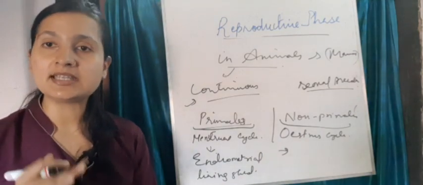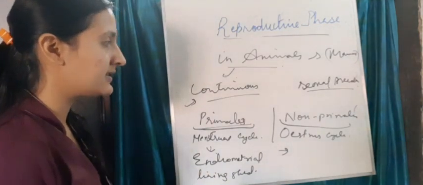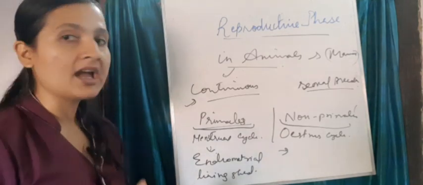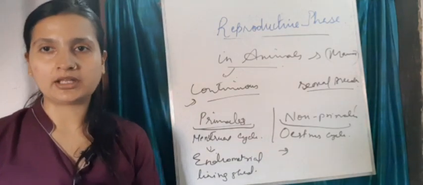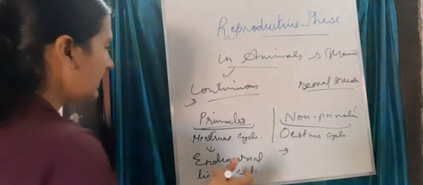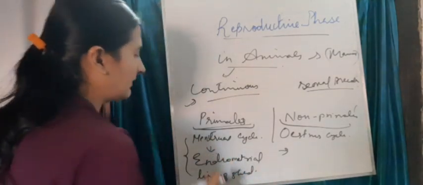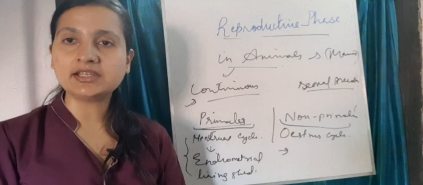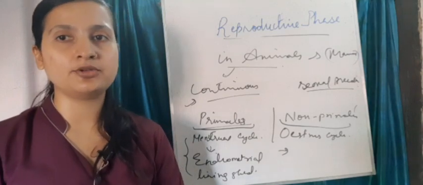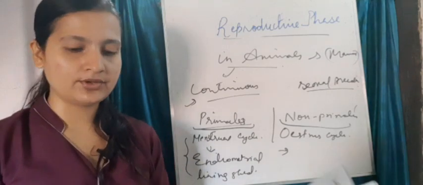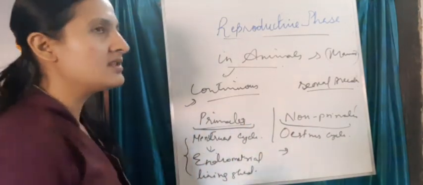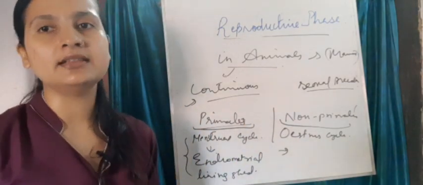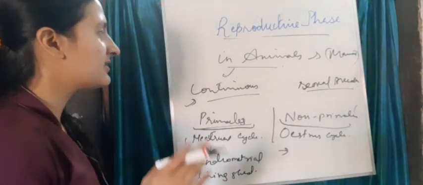It means no bleeding takes place in non-primates, and therefore they absorb it in the body. And this menstrual cycle, when it reaches a certain age, it stops, which is also called menopause. We will discuss that later on. And this estrus cycle in non-primates continues throughout their life. I hope this is clear.